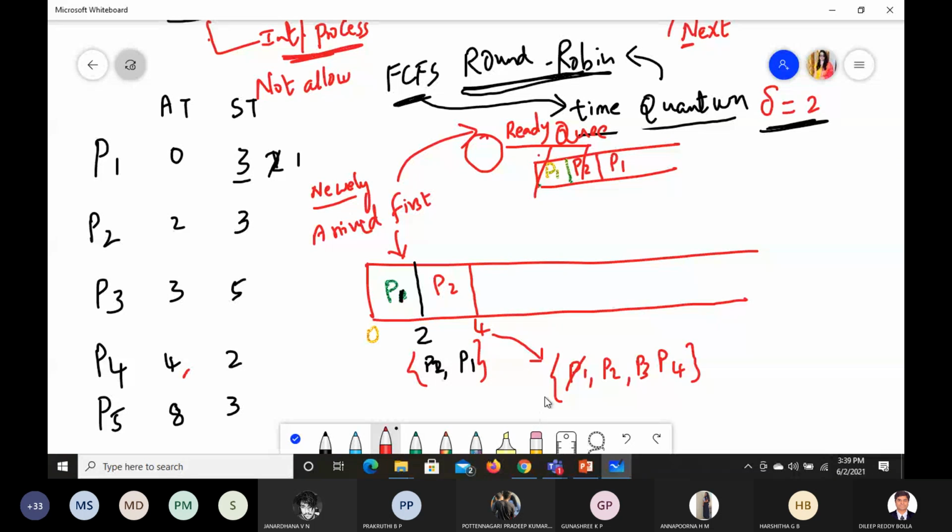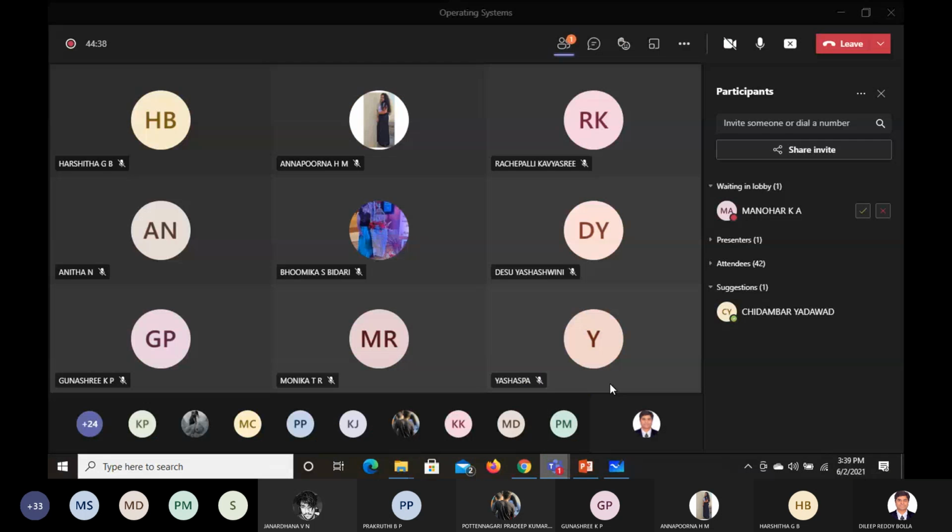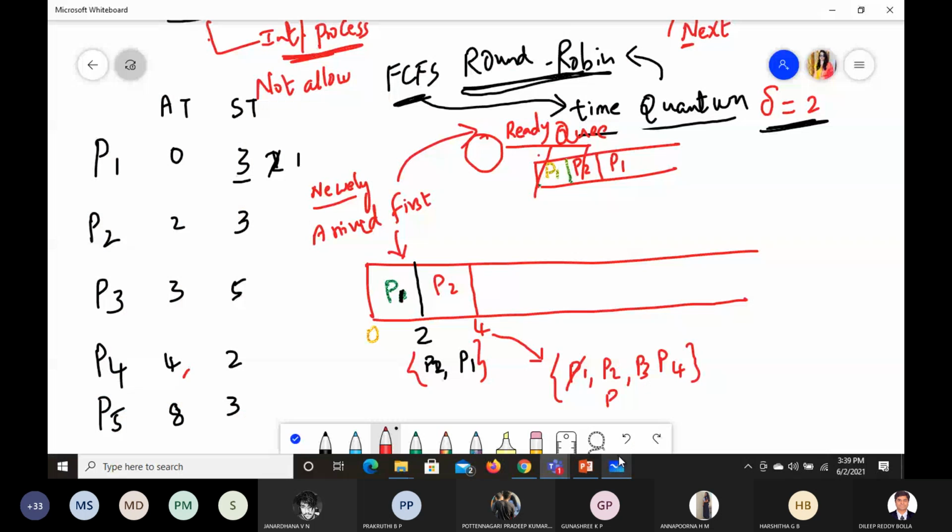Correct? Now P2. So P2 is not completed. Correct? So P2 is pending again. It is not completed because it has only taken 2 seconds. It is not completed still. Next P3. P3 is arriving at 3 milliseconds. P4 will arrive at 4 milliseconds. So in this, P3 is new and P4 is new.